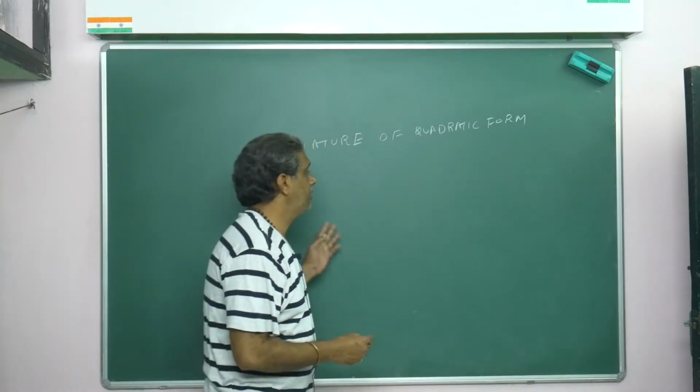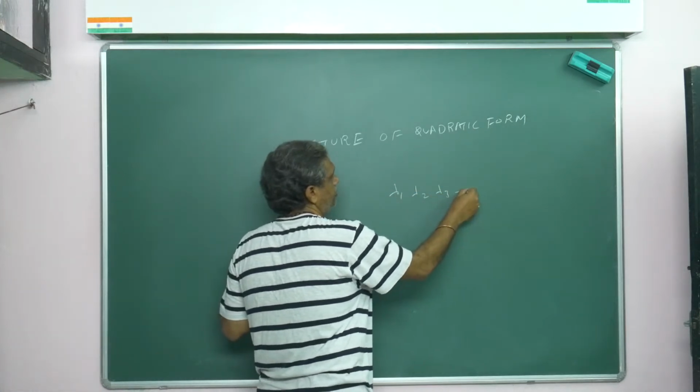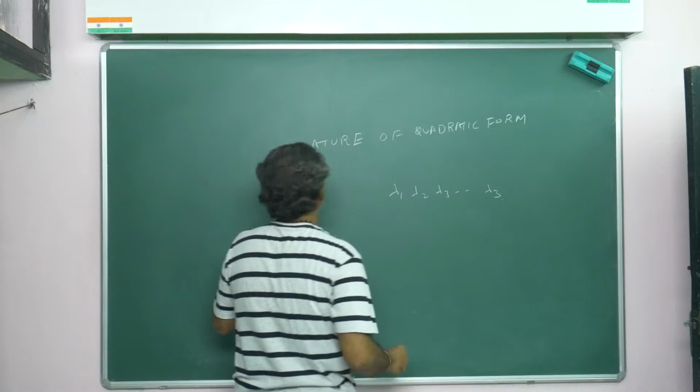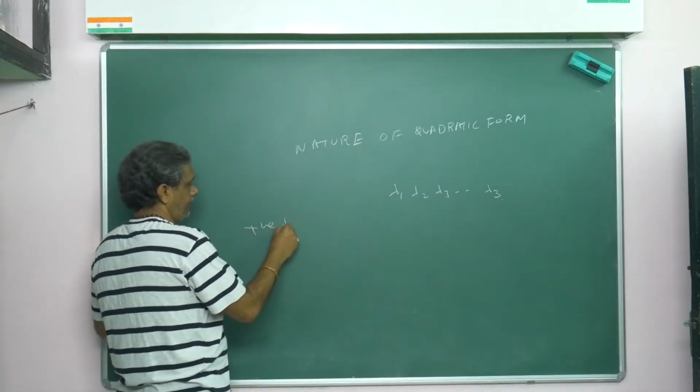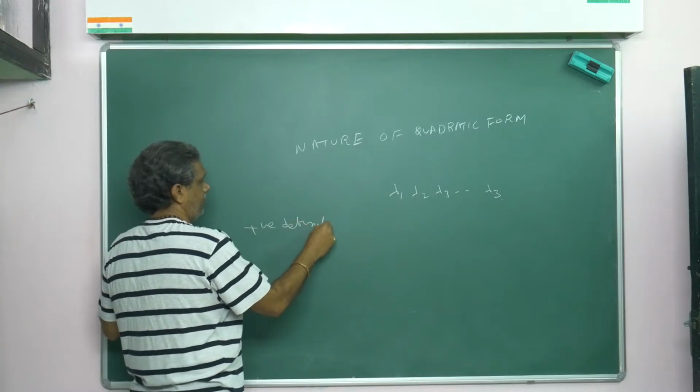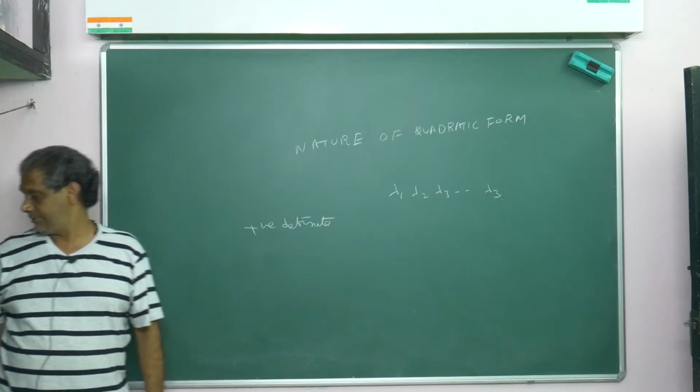Suppose the eigenvalues are lambda 1, lambda 2, lambda 3, and so on, lambda n. Then first write positive definite. Positive definite means what?